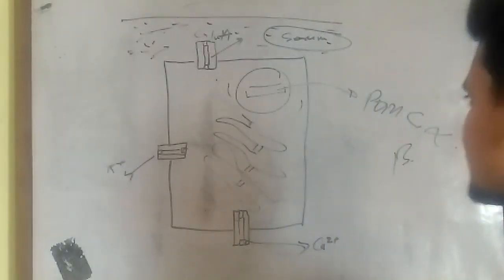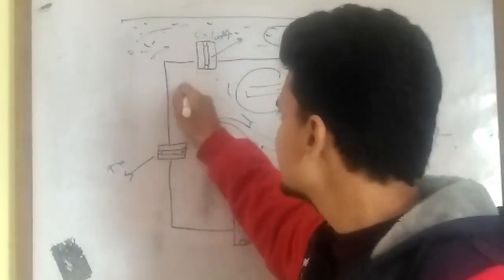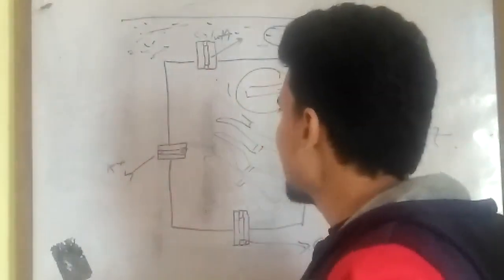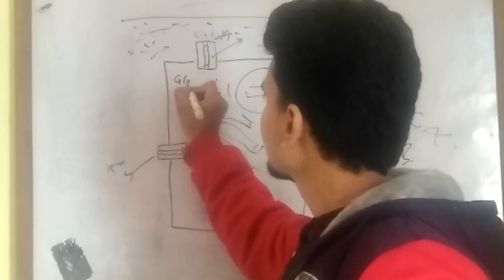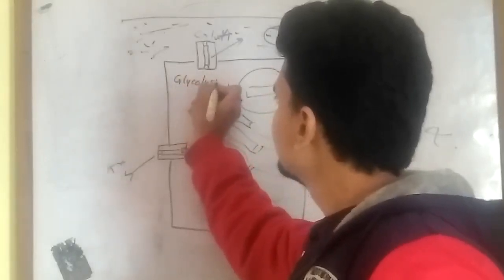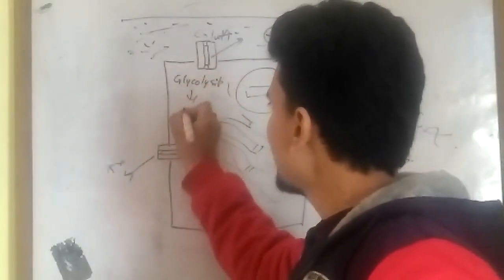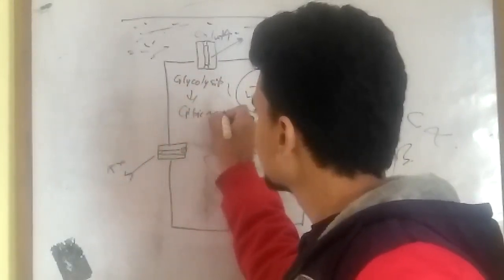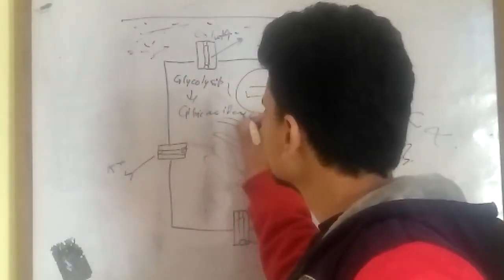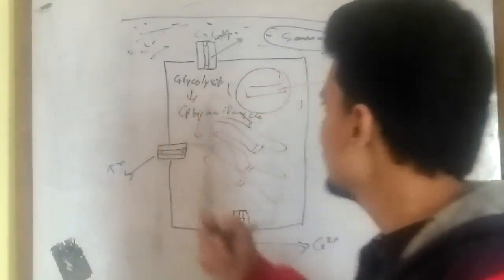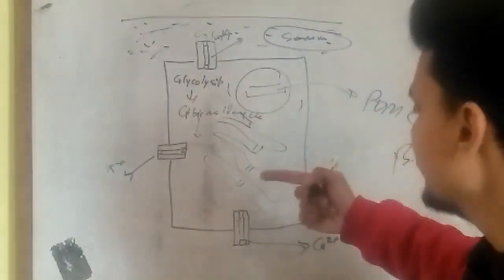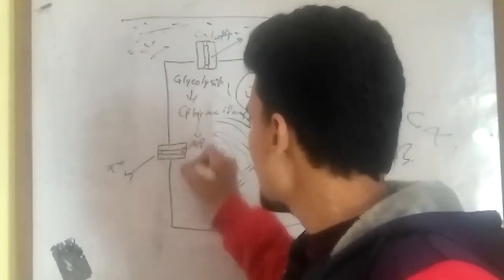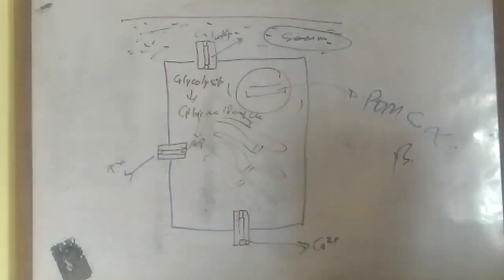How? This process goes through glycolysis, with the production of pyruvate. Pyruvate will go to the citric acid cycle, and this citric acid cycle will be carried further downstream to the production of ATP through oxidative phosphorylation.